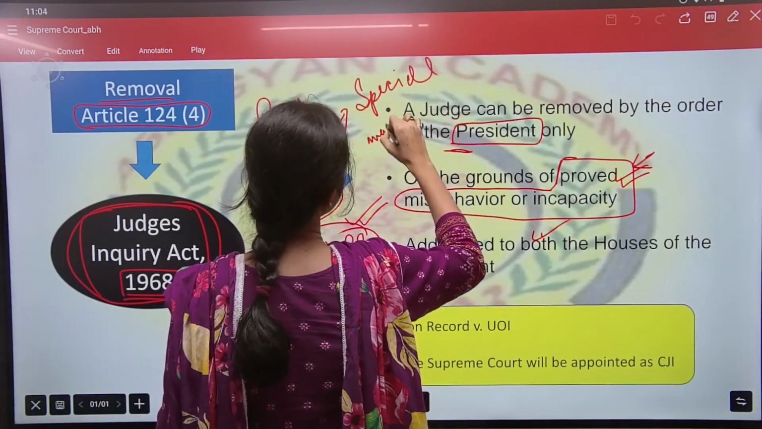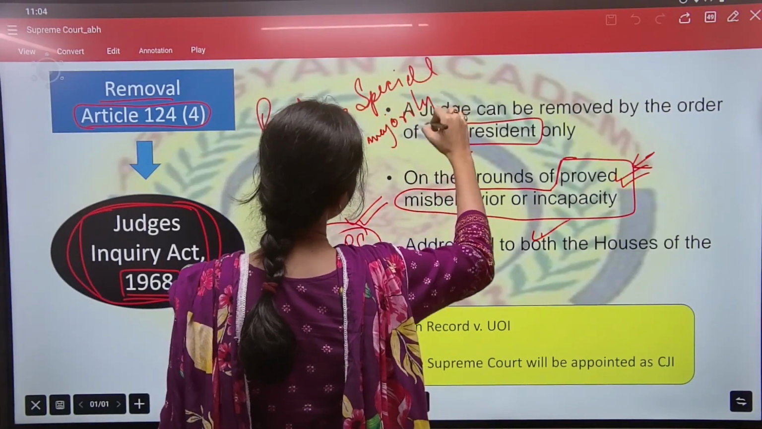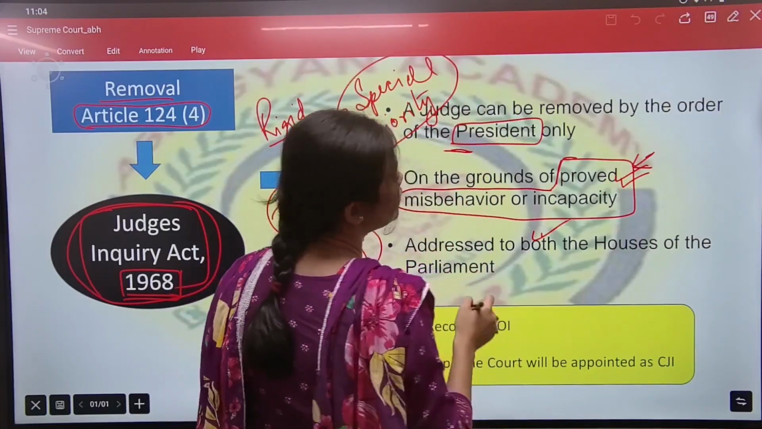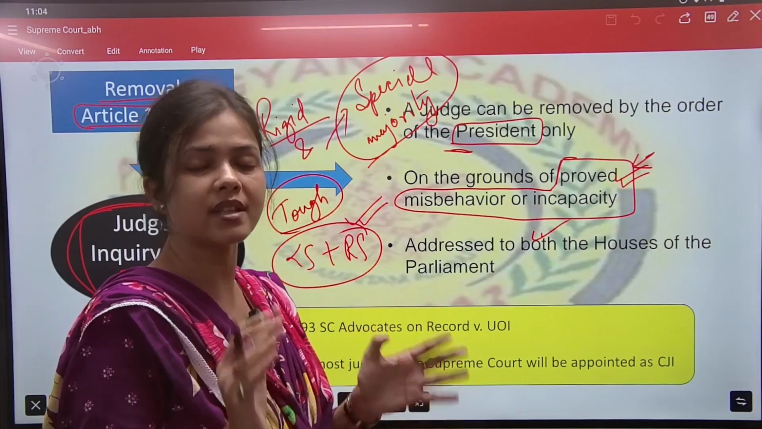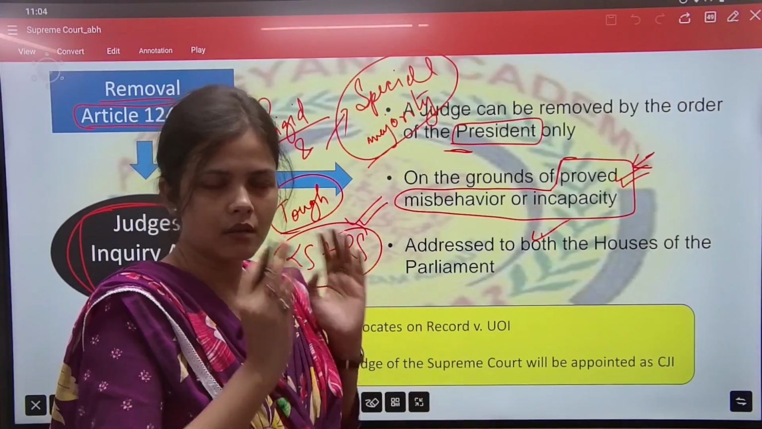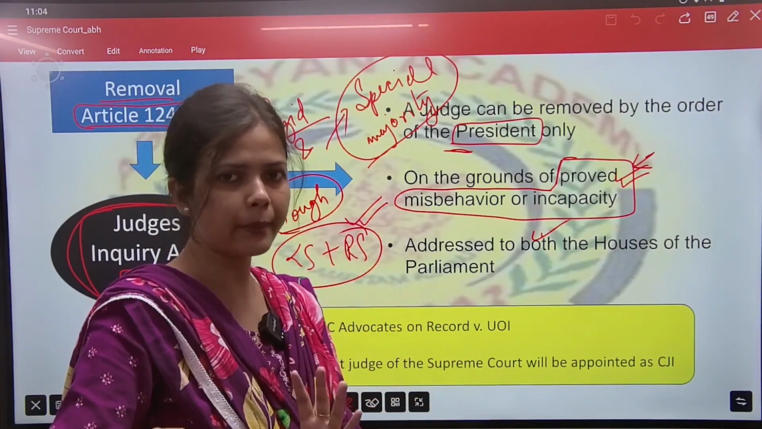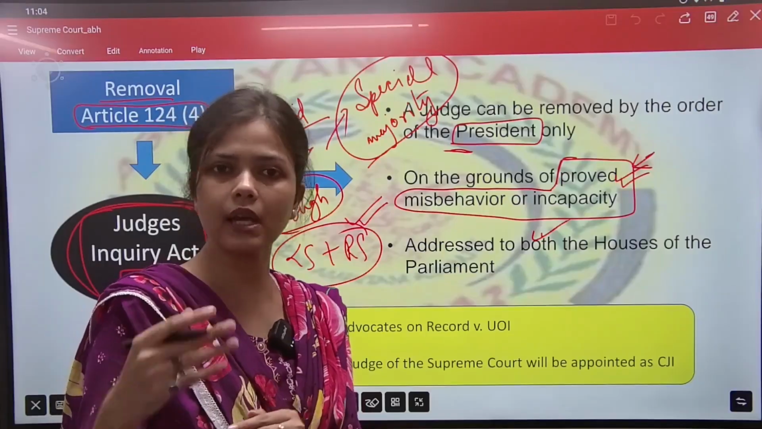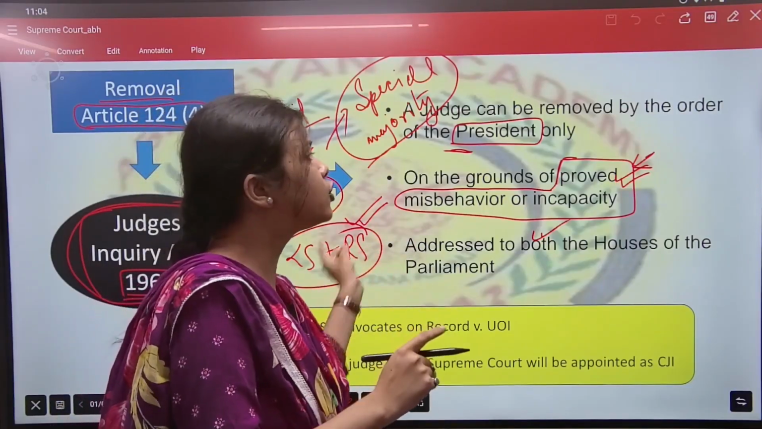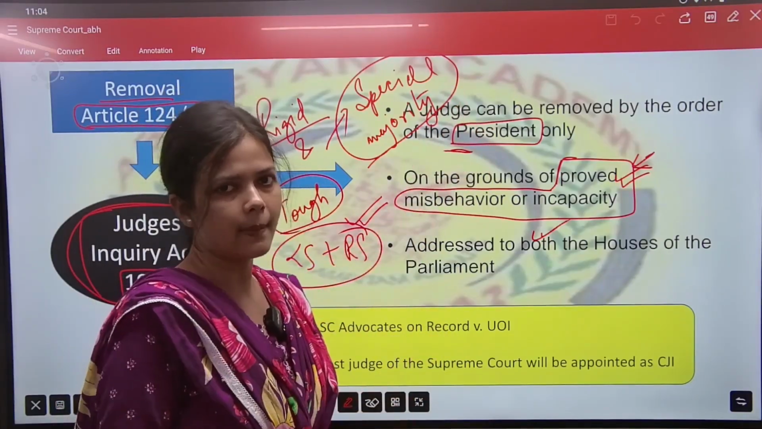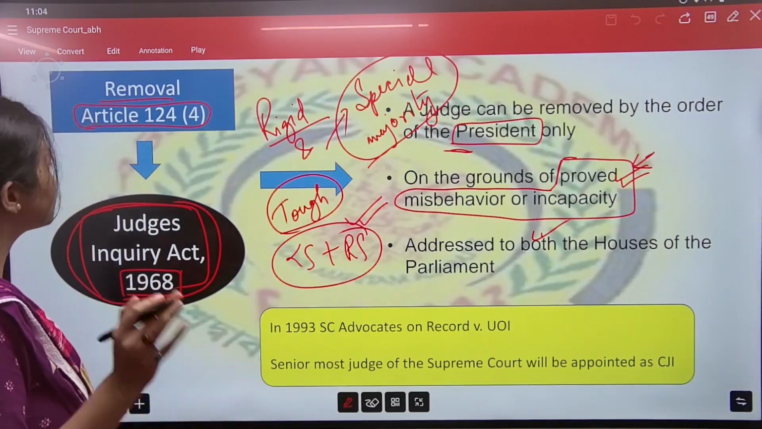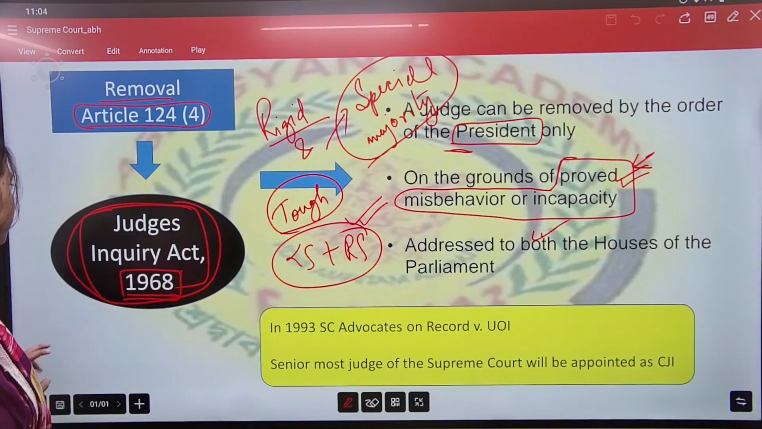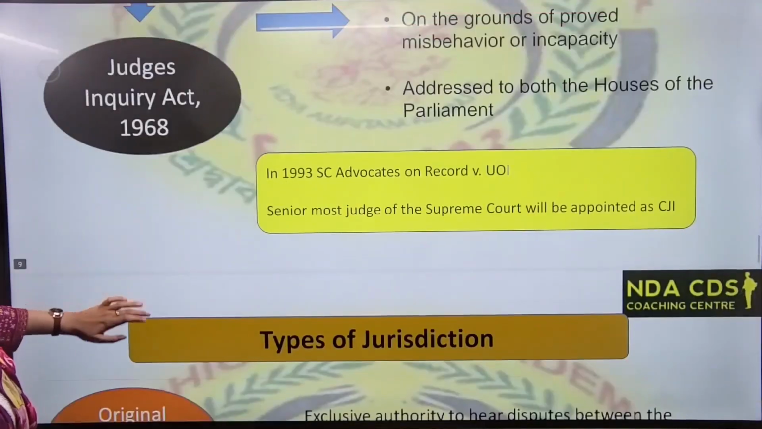Okay, special majority. 50% of total strength and 2/3 of present and voting. That has to be attained by both the houses separately. Lok Sabha special majority has to be passed. Rajya Sabha special majority has to be passed. Then only it will go to the president and president will give his sign. And the judge is declared as removed. Okay. So that's how removal is done.